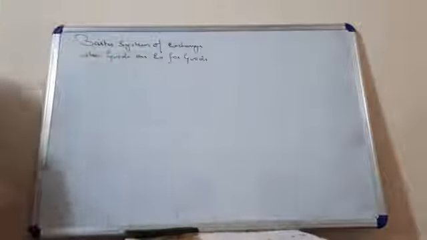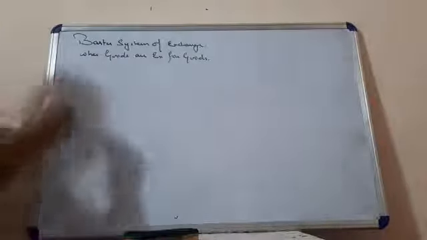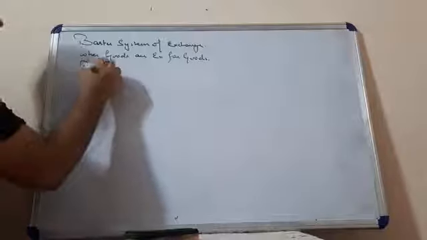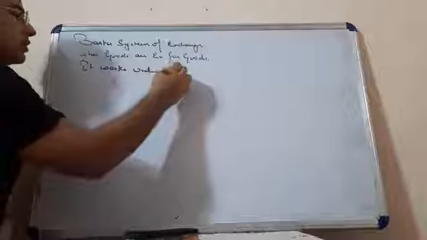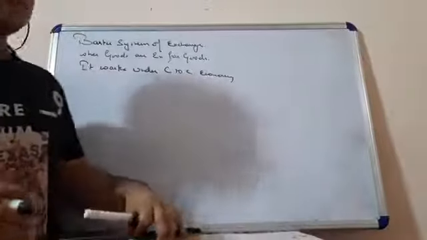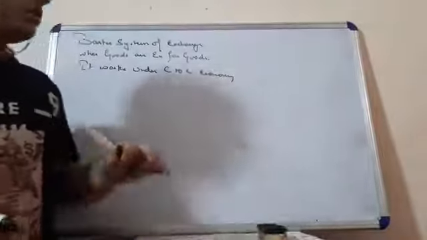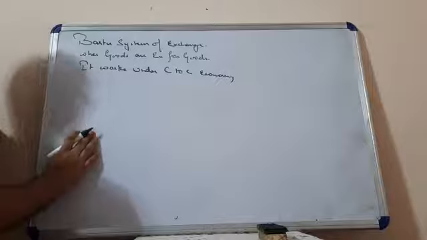It works under the C to C economy, that means commodity to commodity economy. We are saying that this system works under the C to C economy, and this is the barter system of exchange.